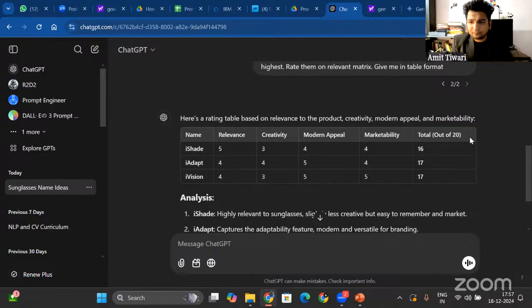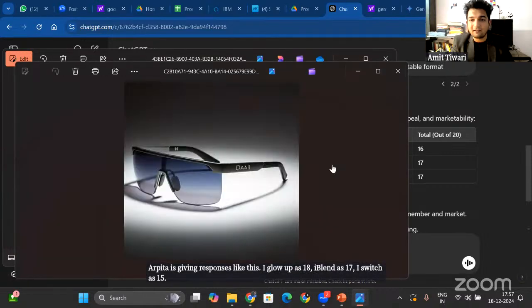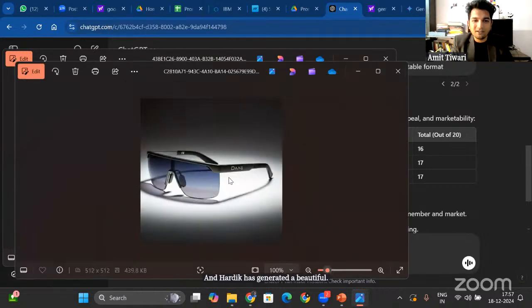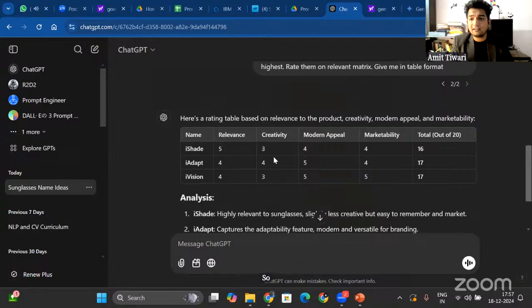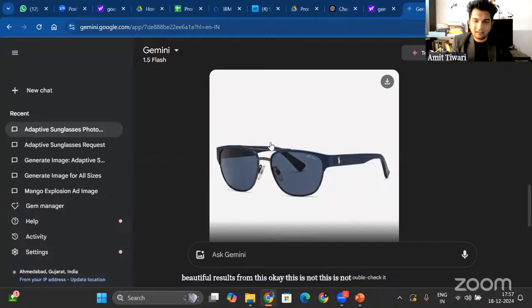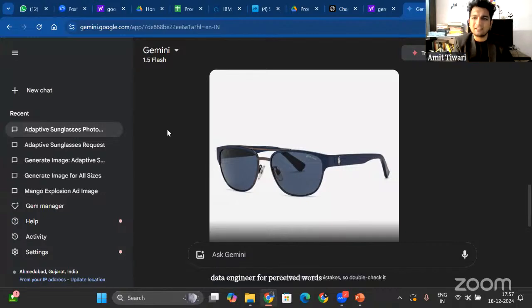All right, so Arpita is giving a response like this: I glow up as 18, I blend as 17, I switch as 15. Okay, and Hardik has generated a beautiful response of the sunglasses that he is thinking along the lines of. So I can get beautiful results from this. Okay, this is not the final result that I get, because I am teaching and I'm creating it for education purposes. That's why I'm using general purpose data and general purpose seed words and general purpose images, right?